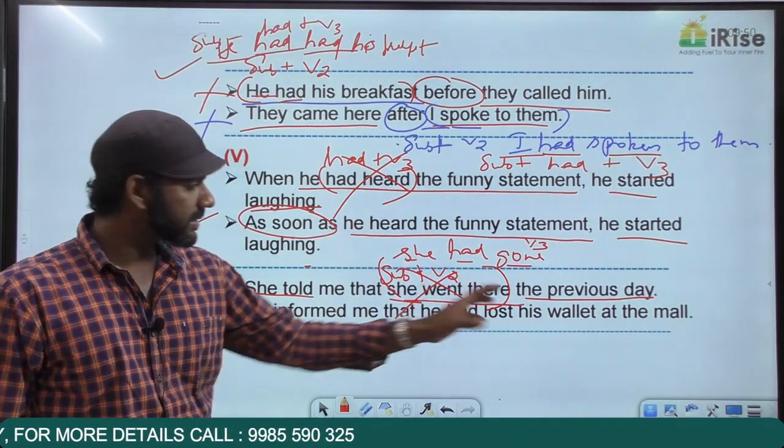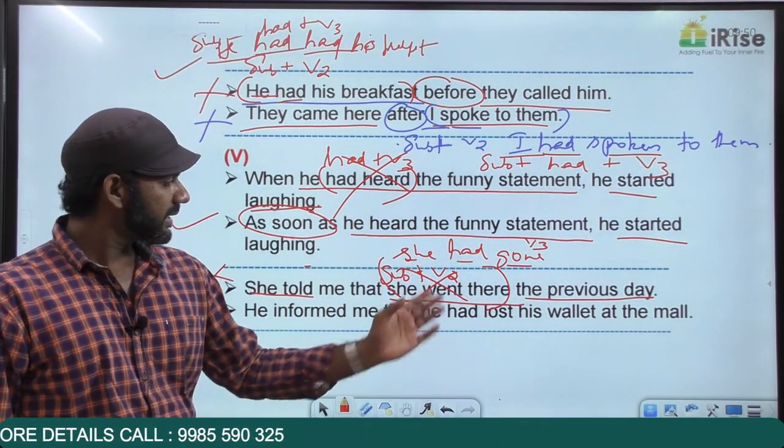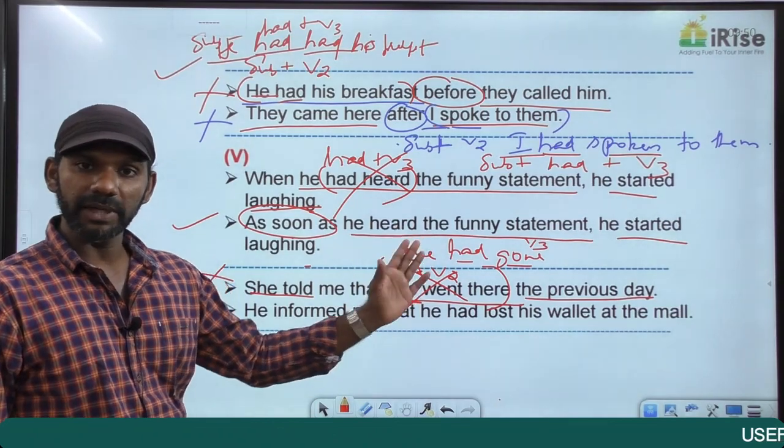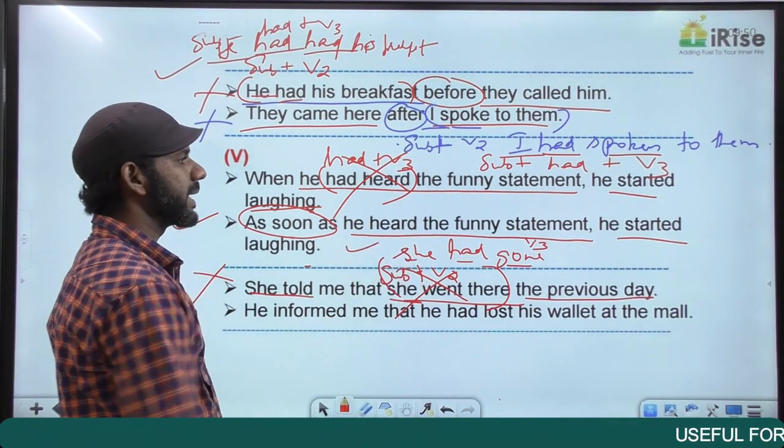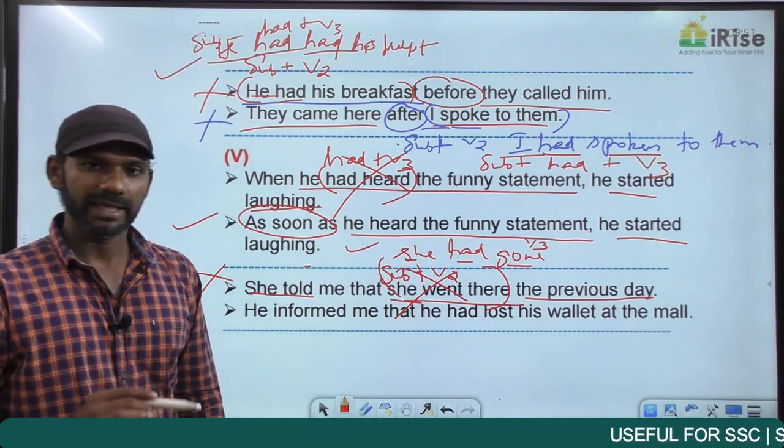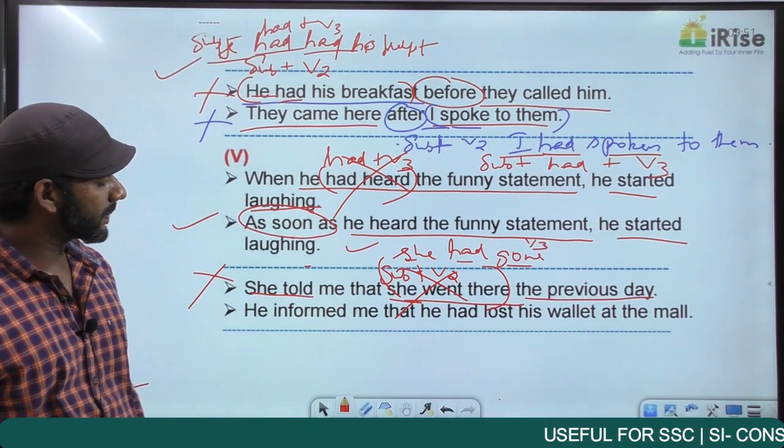Two actions in the past tense. One day time difference is there. The action completed first is in the past perfect tense. Now this is grammatically correct. Getting it? Come to the next one.